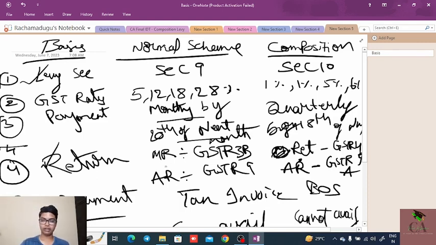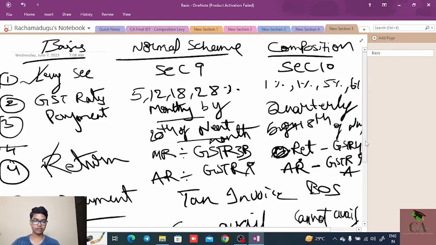And the return: under the normal scheme, we need to file the monthly return of GSTR 3B and annual return of GSTR 9, whereas in the composition scheme, the return will be in the form of GSTR 4 on 30th of April, and annual return in the format of GSTR 9A needs to be filed in December of next year.